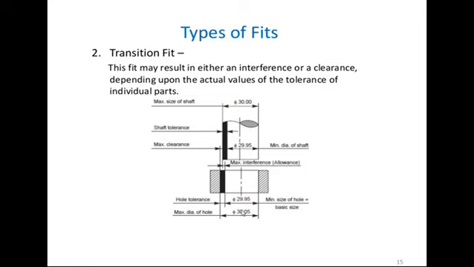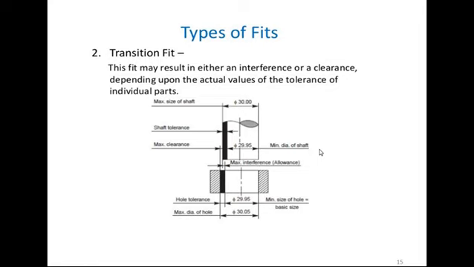Now look here, suppose you select the maximum size of shaft, a diameter of 30. And suppose I select the minimum size of hole, this is the basic size, then we will get maximum interference here, because the shaft size is maximum and the size of hole is minimum. So that's why we get maximum interference here.